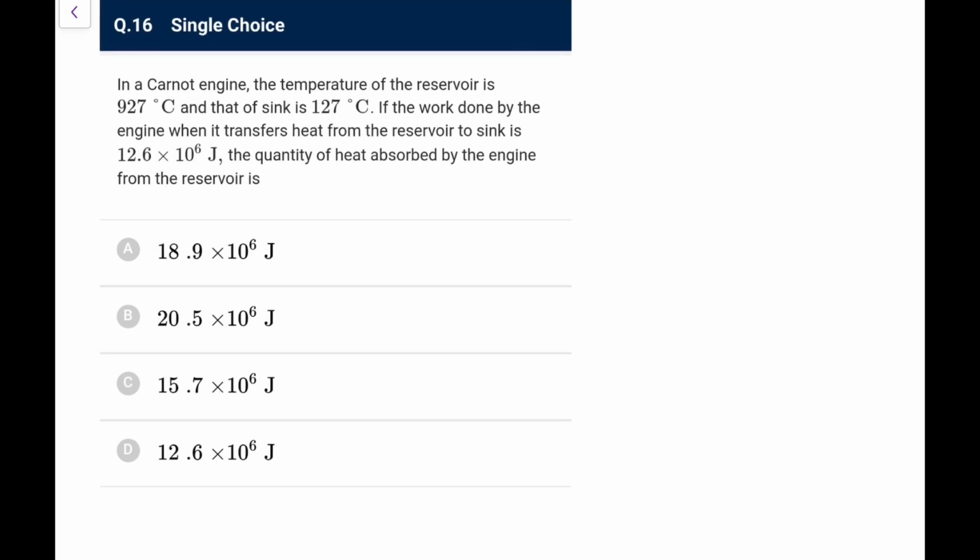Next one, in a Carnot engine, the temperature of the reservoir is 927 and that of the sink is 127. Work done by the engine when it transfers heat from the reservoir to the sink is 12.6 × 10^6. The quantity of heat absorbed is... So directly, first of all, efficiency I can write as 1 minus Tc by Th, that you know is equal to W by QH. So W is given, Tc given, Th given, you have to find the QH here.